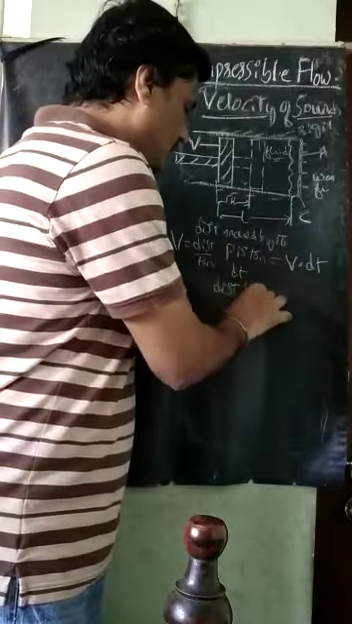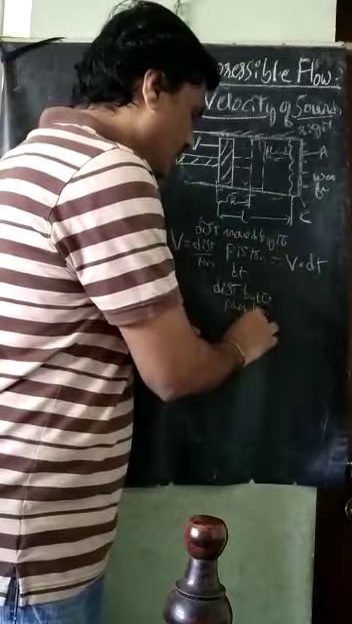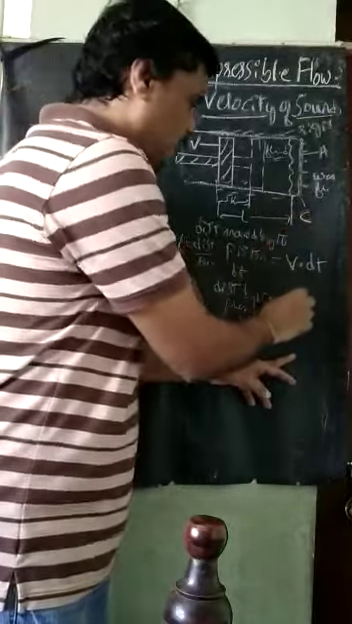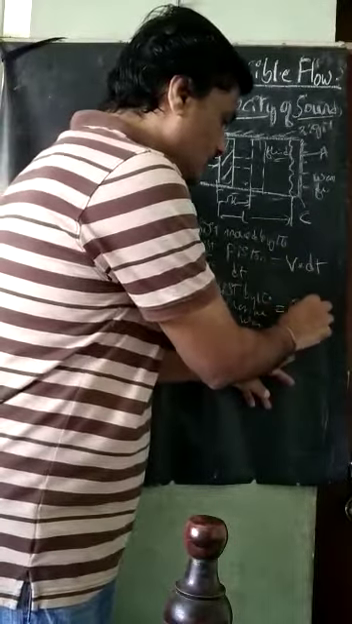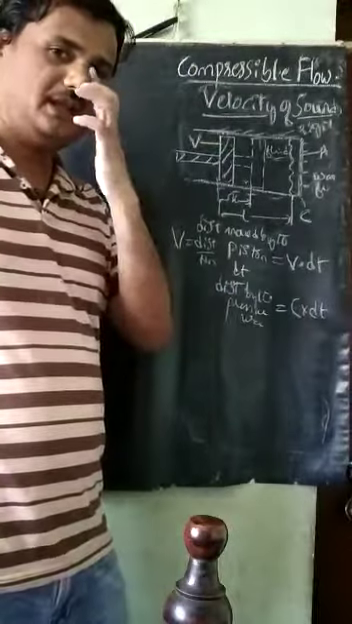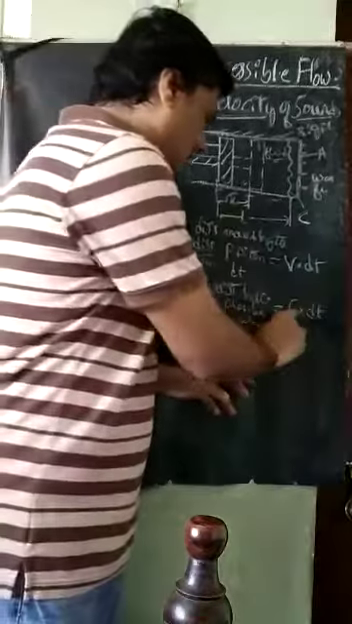Distance moved by the pressure wave is equal to what? Again, the velocity of the pressure wave, that is c, into that time interval in which it is moving, that is c into dt in this case. These are the two distances we are getting here.